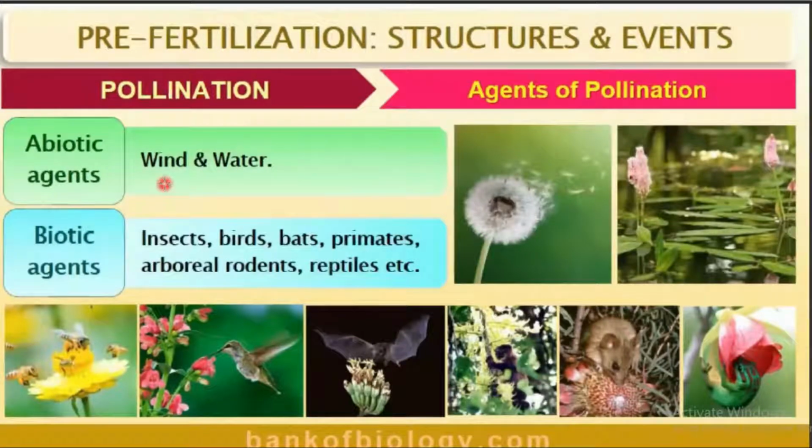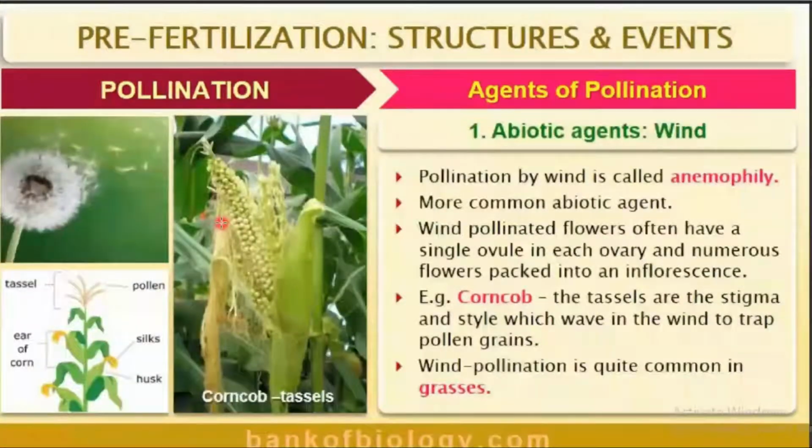Pollination taking place through wind and water comes under abiotic agents. Yes, pollination taking place through living organisms is known as biotic agents. So we can study in detail what the adaptations of the plants are based on these agents of pollination. See, abiotic agents. Yes, do you know what it is called? Pollination taking place through wind.